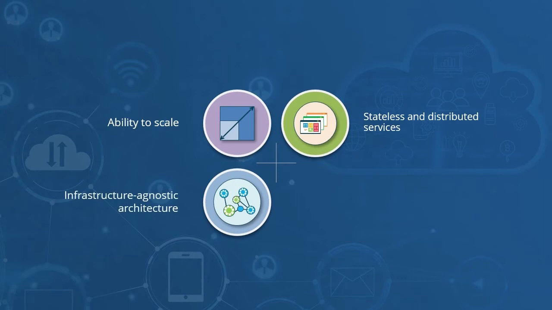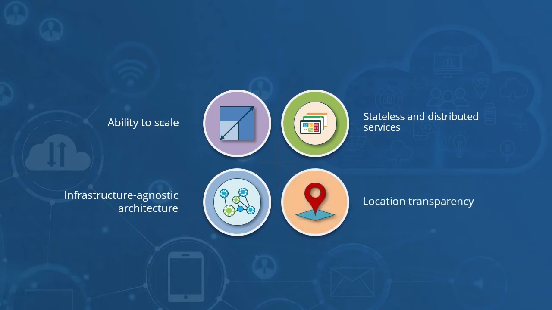Third quality that we can appreciate as a CloudOps engineer is its infrastructure agnostic architecture. As a CloudOps engineer, we need to always plan architectures which are infrastructure agnostic. Fourth is location transparency. We need to ensure that our architecture implements location transparency, which means that the physical server and its location is not revealed.